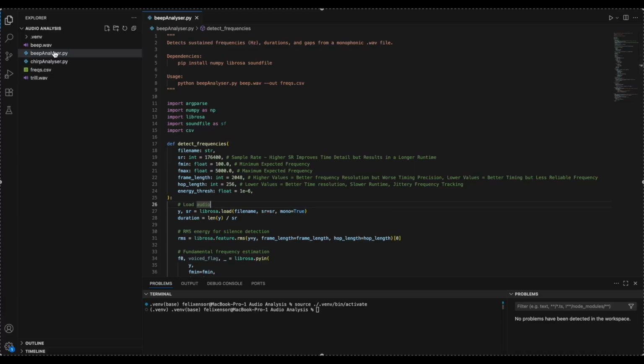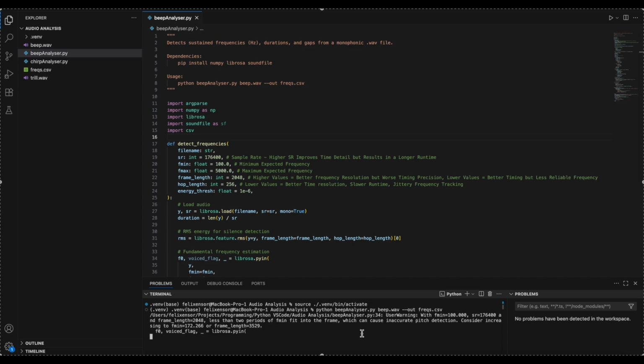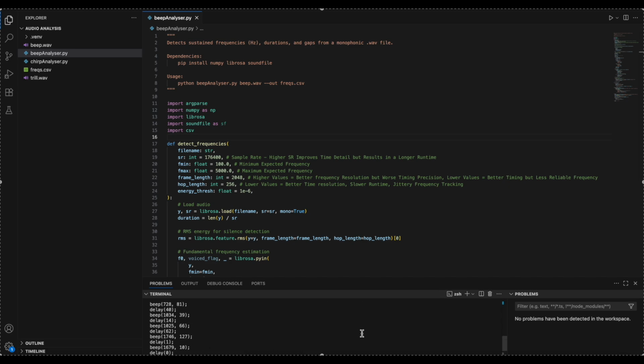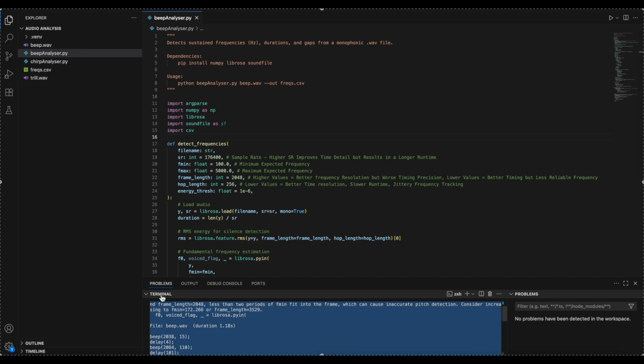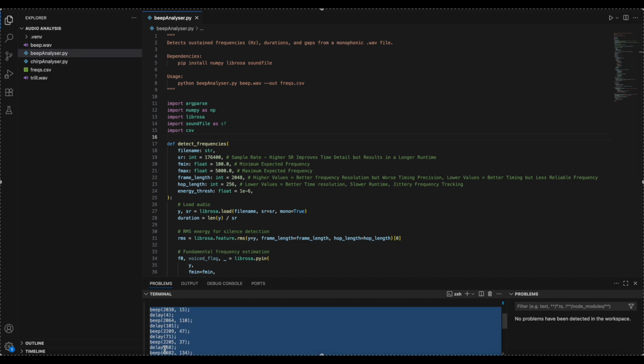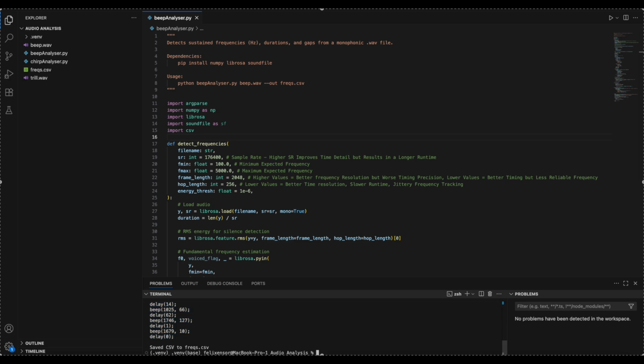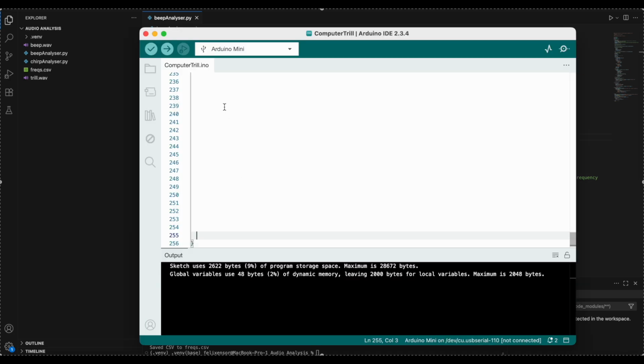In order for you to use this yourself, you need to make sure you have a WAV file in your Python folder, where you type your code like this, and then you copy and paste it into the terminal. Then you leave it to run. It'll take a few moments, and then it will print out your code, or just whatever you configure it to print out. And so here, it prints out as my Arduino code, and now I can copy this into the Arduino IDE.